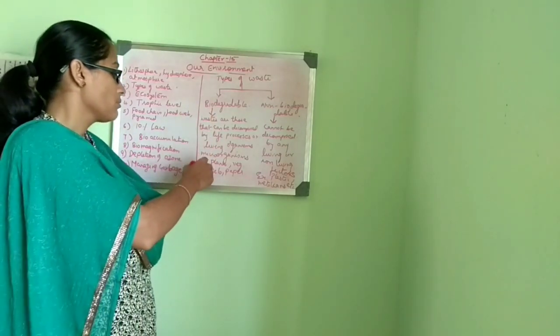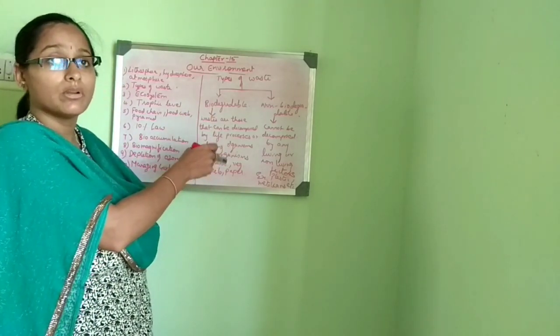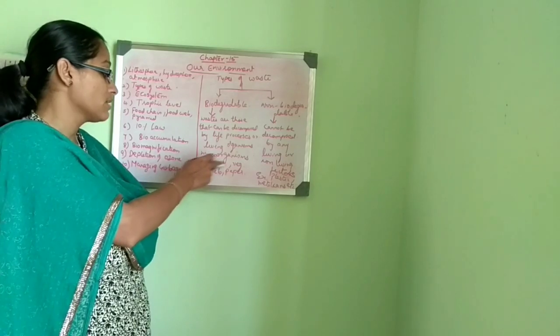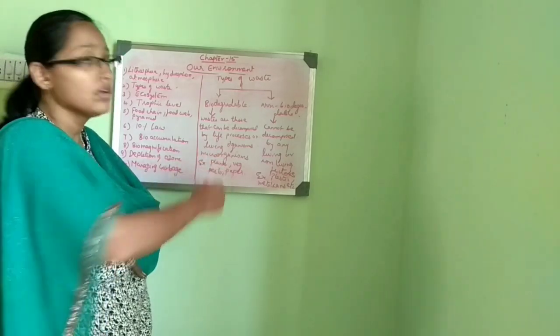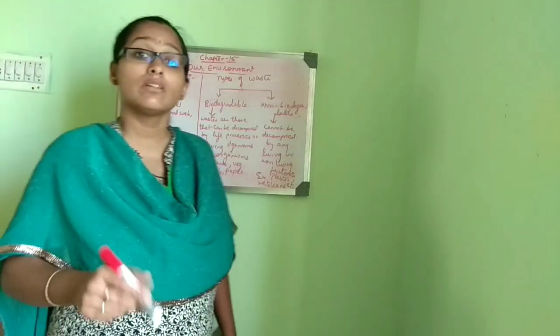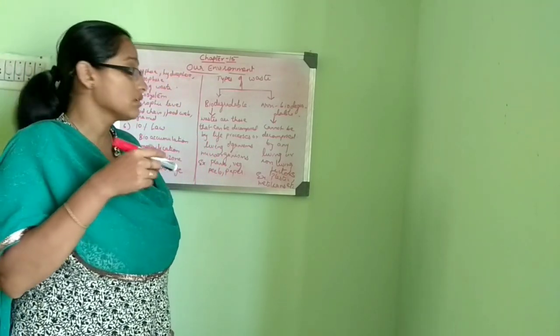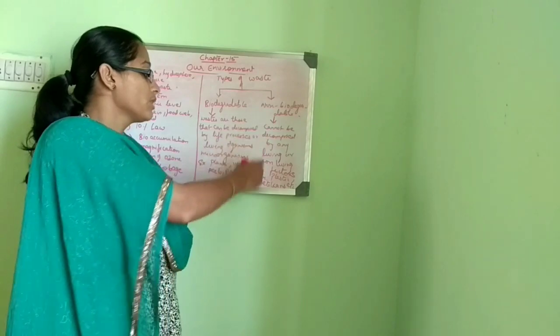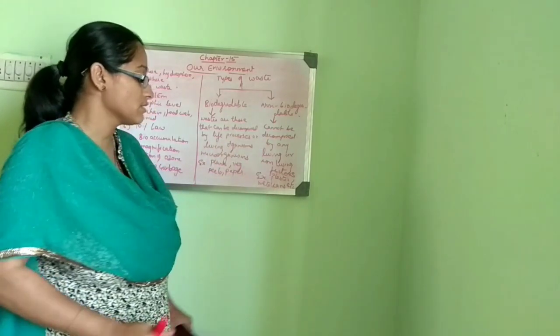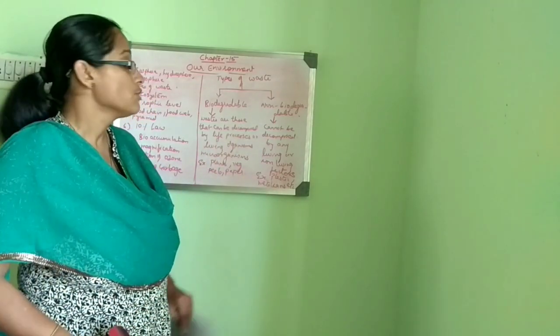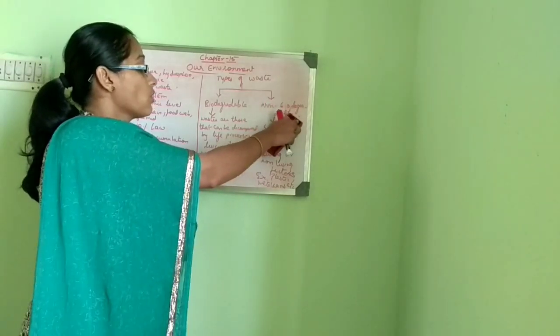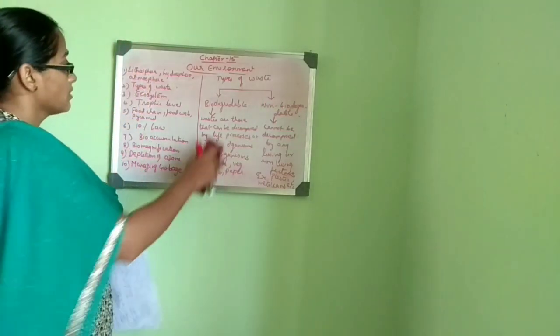Examples are plants, vegetable peels, paper, etc. Non-biodegradable waste remains in the soil for millions of years and doesn't get degraded or decomposed, like plastic, metal cans, etc. So we need to avoid the usage of non-biodegradable wastes.